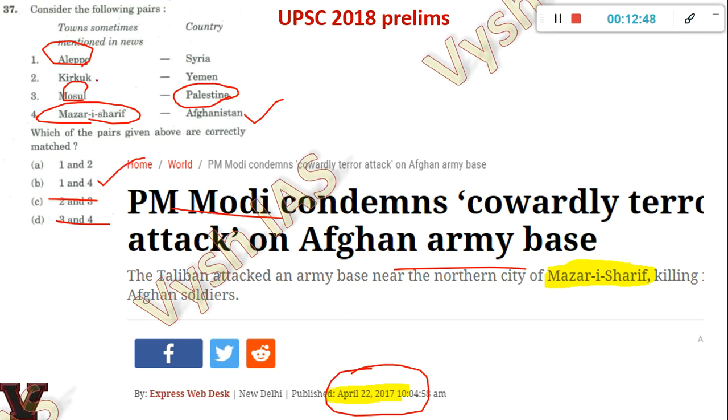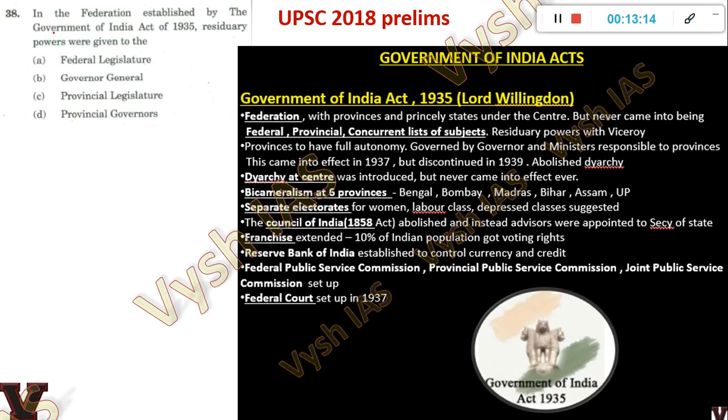And if you see this, Kirkuk is actually again in Iraq. Okay, so that also was in the news because of ISIS, I think, capturing the area or something. So Yemen is incorrect. Okay, but Syria is right. So the answer is 1 and 4 only. So it's a direct question for those who study UPSC very sincerely. Okay, I don't think any of our students made any mistake in this last year. So question number 38. Again a direct question.